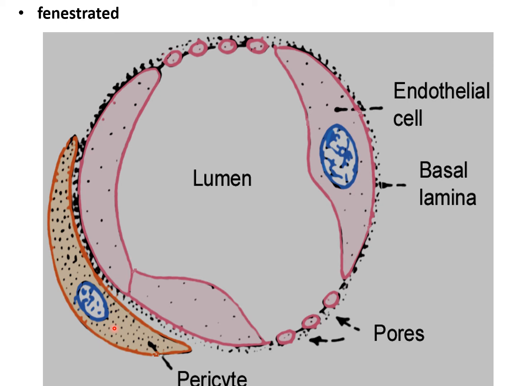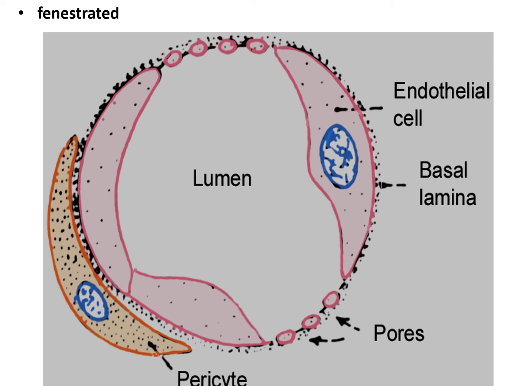The fenestrations are closed by a thin diaphragm, which may be a thinned-out cytoplasm of an endothelial cell or only the basal lamina. Some fenestrations represent areas where the endothelial cell cytoplasm has pores passing through the entire thickness of the cell. Fenestrated capillaries are seen in renal glomeruli, intestinal villi, endocrine glands and the pancreas. The wall is not continuous, so the name fenestrated capillary is given.